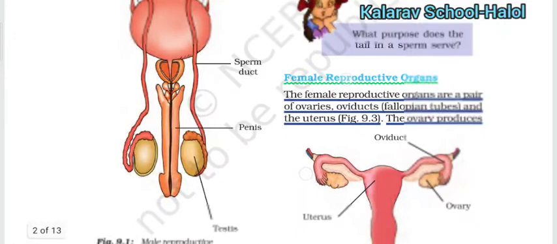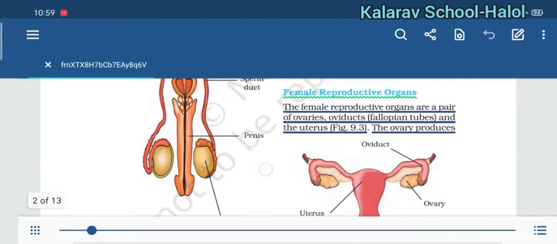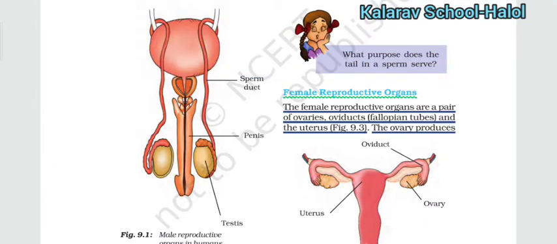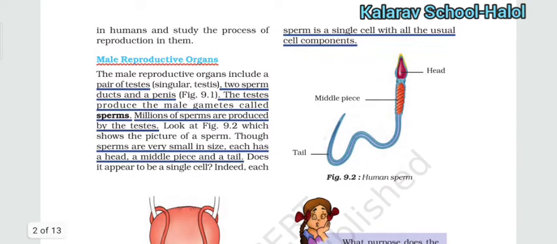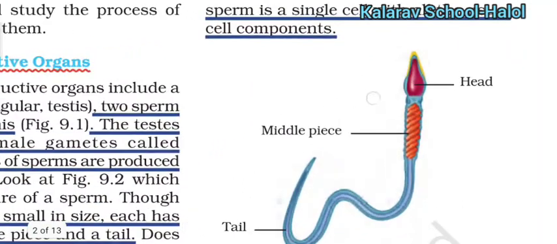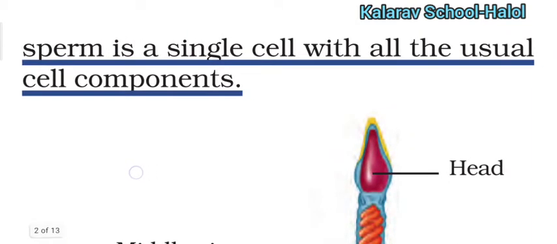Here is a diagram of the male reproductive part. The male reproductive part has sperm ducts, two testes and one penis. A sperm is a single cell with all the usual cell components. In the previous lecture we studied the cell.